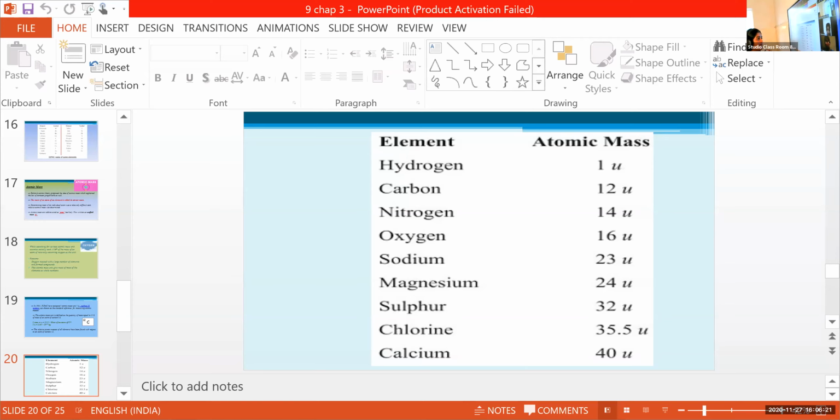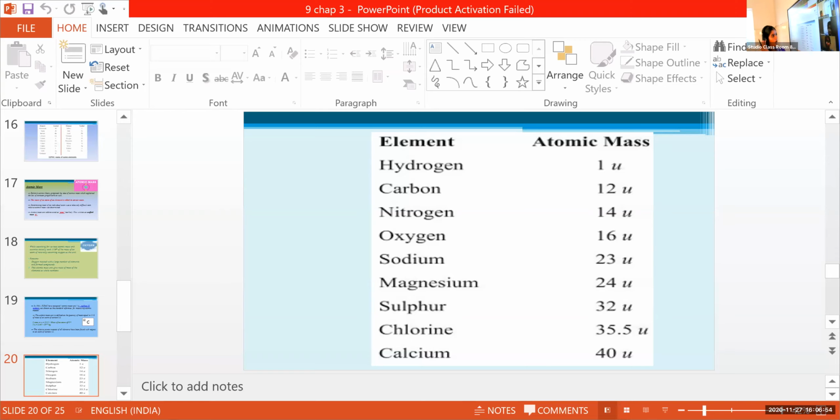So these are all the atomic masses of elements that we find out using carbon 12 as the standard reference. By fixing carbon 12 as the standard reference of atomic masses, we found all these atomic masses of elements. All of you, please study these atomic masses of the elements for the next class.